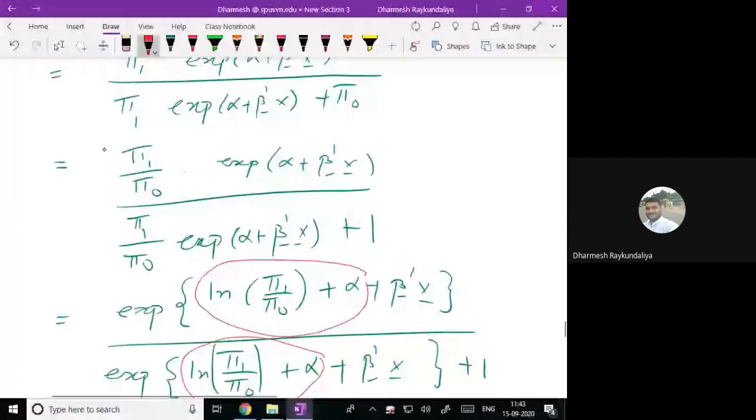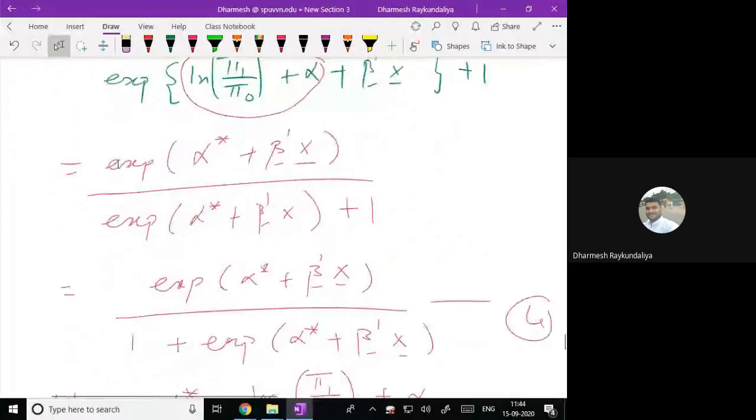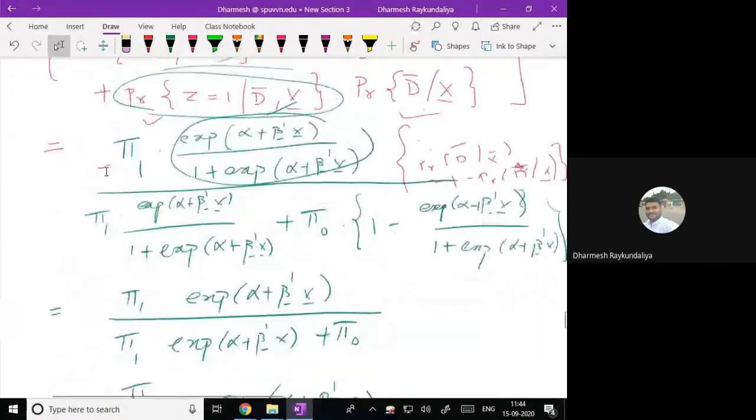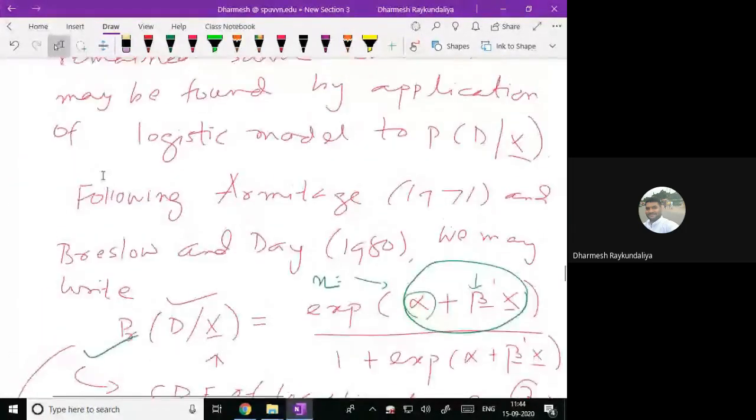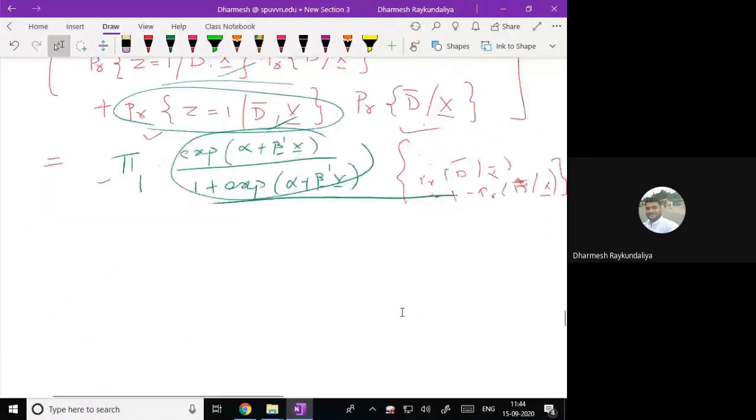And now we have taken this exponent inside. So we have taken the log of pi1, pi10 plus alpha plus beta 1 dash x, and we call them as alpha star. So we can write this as the exponent of alpha star plus beta dash x upon 1 plus exponent of alpha star plus beta dash x. You can see that there should not be any change in the beta. That remains the same in equation 3 and 4. This is for the prospective study, and equation 4 is obtained for the retrospective study.